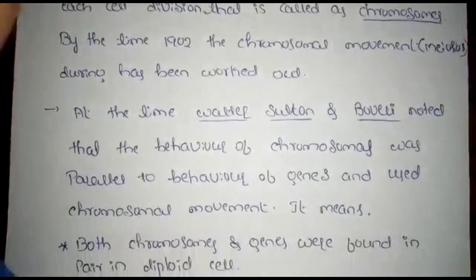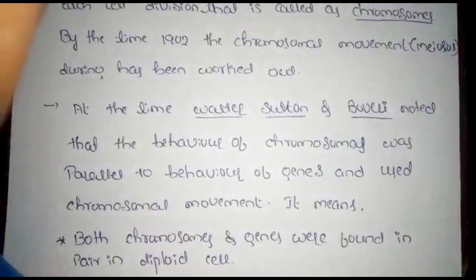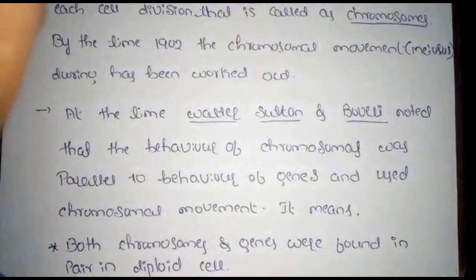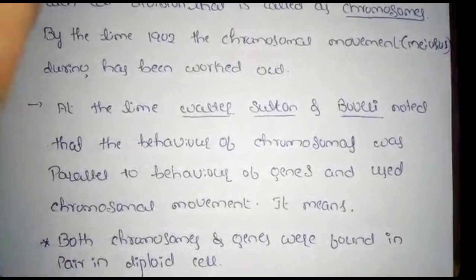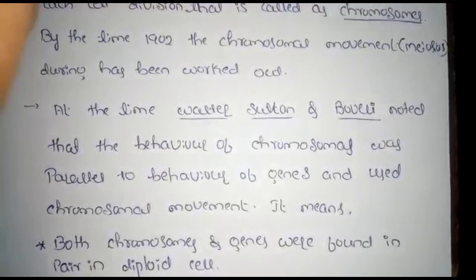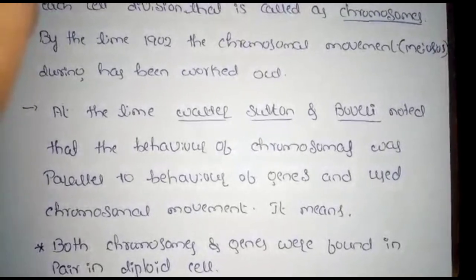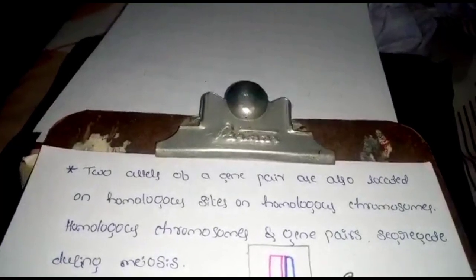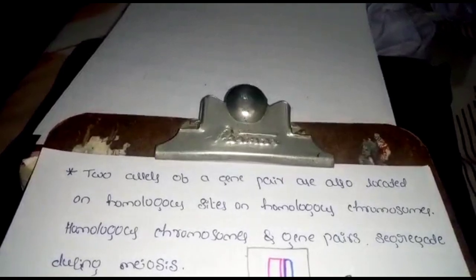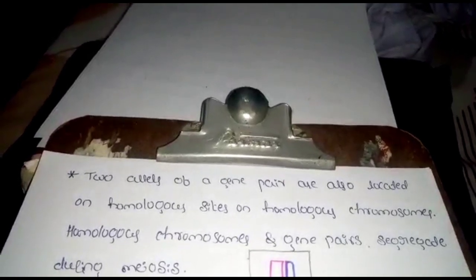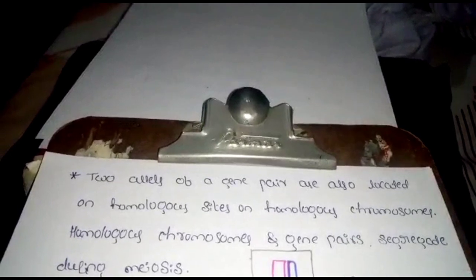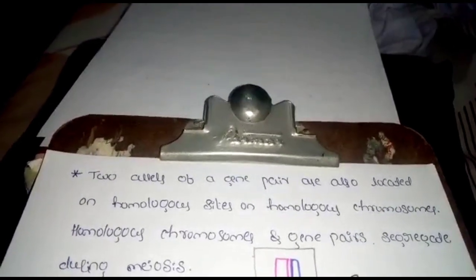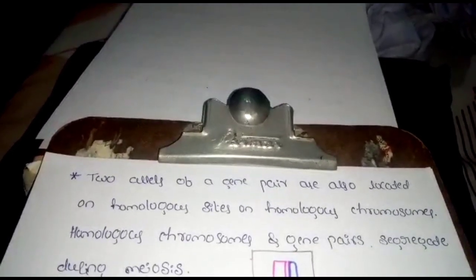Both chromosomes and genes are found in pairs in diploid cells and are located in the same region.